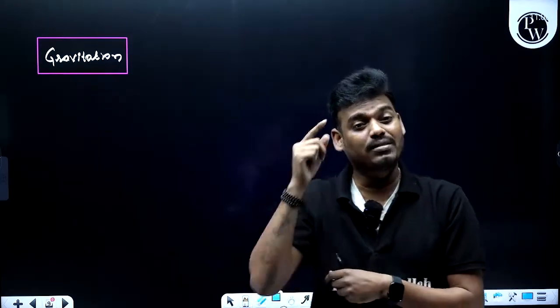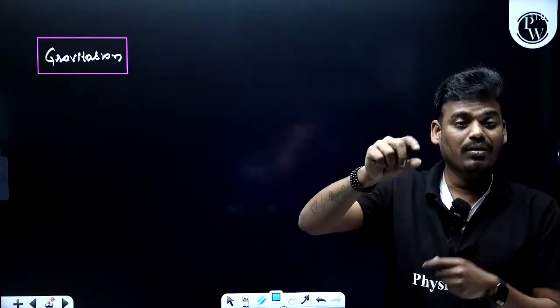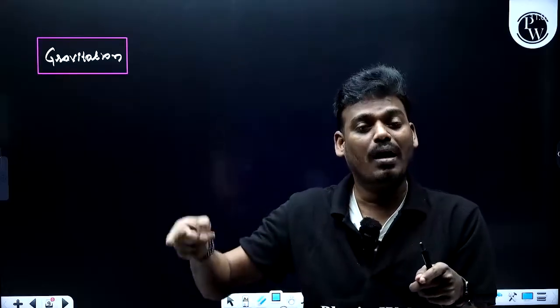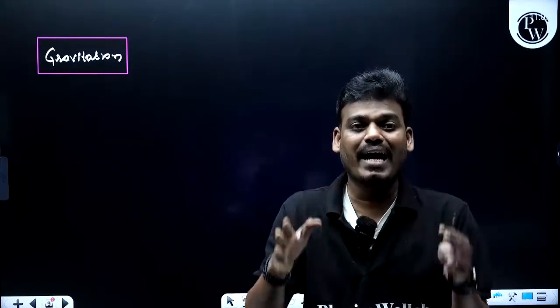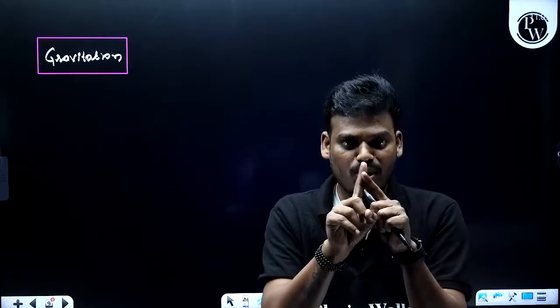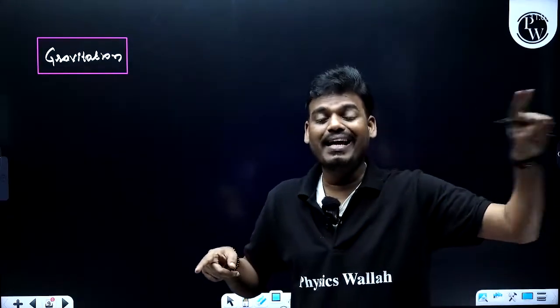Fine. So force of attraction between any two masses. Even a particle has a mass, right? Let me consider the example of an electron. Electron has a mass. What is the mass of an electron? That is 9.1 × 10^-31 kg. Yes, of course, it is very small, but it has a mass. Therefore, the force exists due to mass. We call it a gravitational force. The force due to mass is called gravitational force, and the force of attraction between any two masses we call gravitation. So don't be confused between gravitation and gravitational force. Gravitational force is due to a mass, whereas gravitation is the force of attraction between two masses.